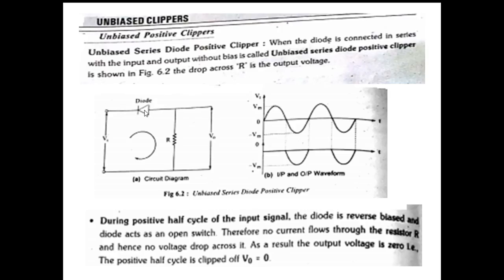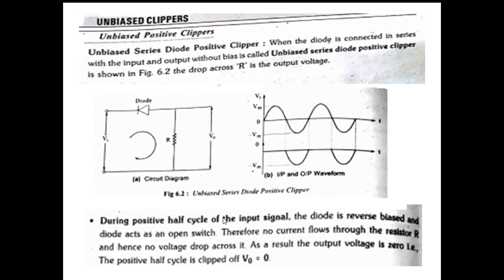Here the diode is connected like this. This is the anode, this is the cathode. The cathode is connected to the input. During the positive half cycle, positive is connected to negative. Therefore, the diode undergoes reverse bias. Since the positive signal is connected to the cathode of the diode, the diode is in reverse bias. When the diode is in reverse bias, it acts like an open circuit.